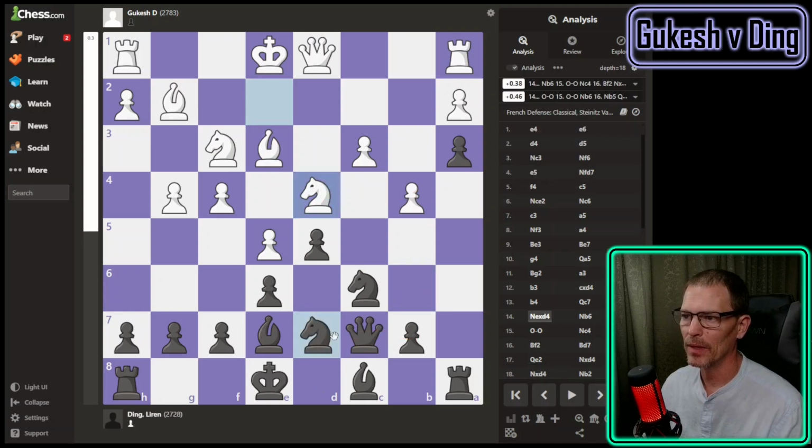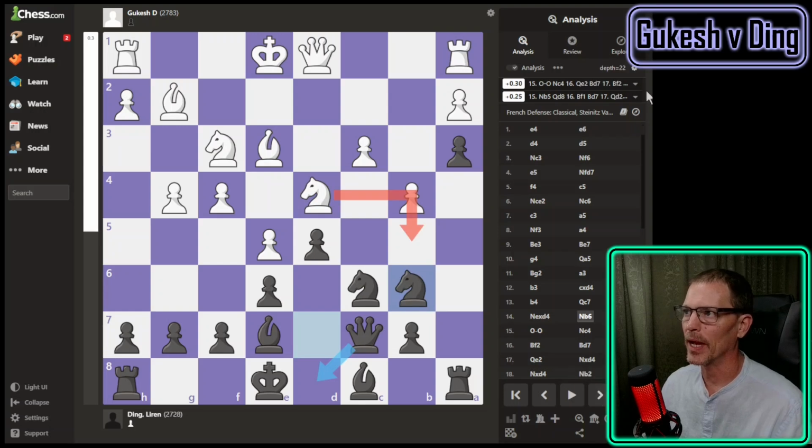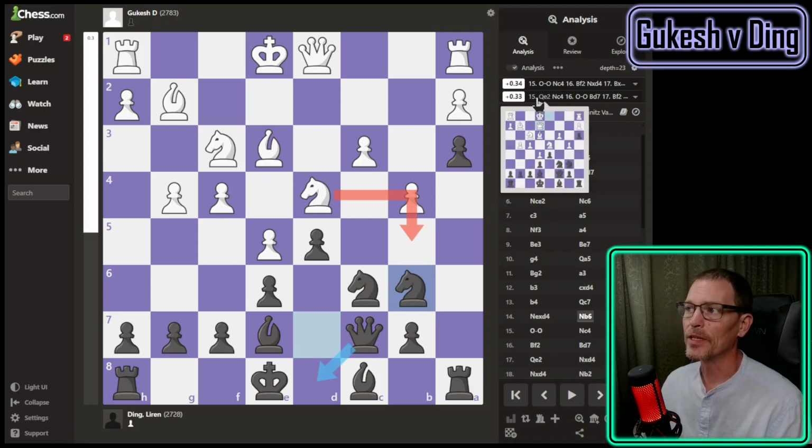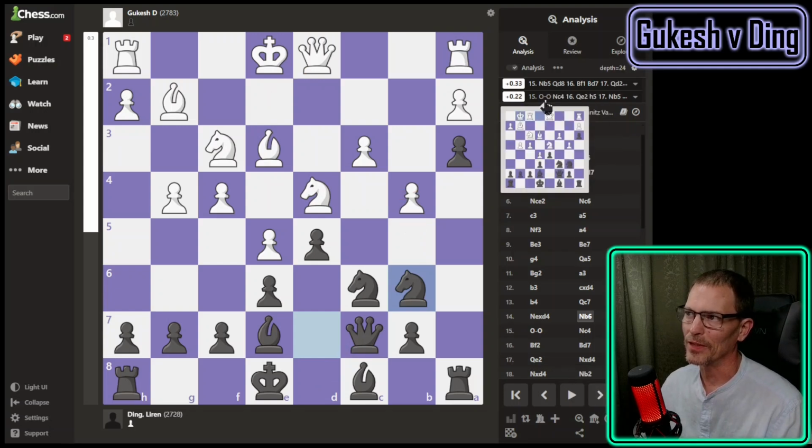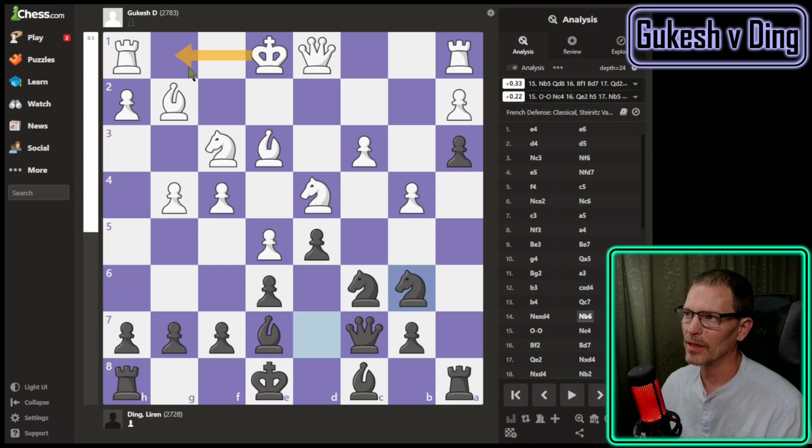What if we back up? Knight to B6 is the best move. Now is it going to give us two different moves here? Okay, castling or knight to B5. Whoops, not knight to B5. Queen to E2 or castling. So what was knight to B5 about? I don't know. Gukesh didn't know either, which is why he castled. Sorry, I've backed up and gone forward two or three different times here, and at one point we got castling was the best move. At another point we got queen to E2 was the best move, but now it's settled back on knight to B5. That's interesting. I don't know if I would have castled here or not, but that's what Gukesh did.